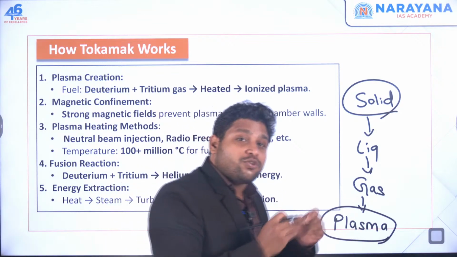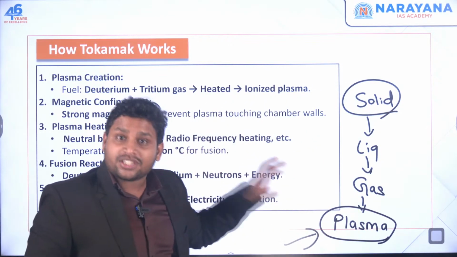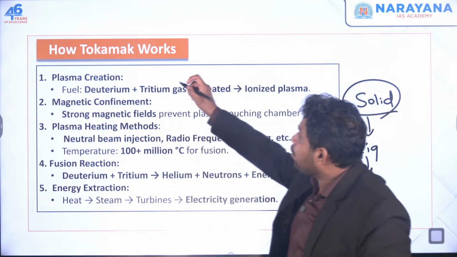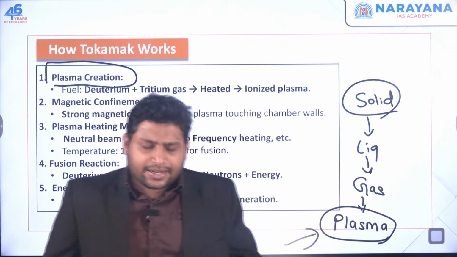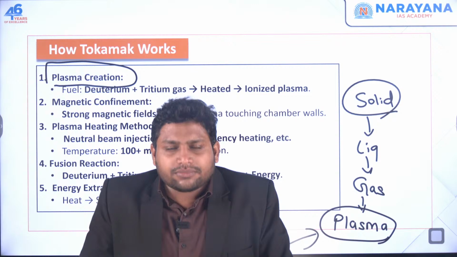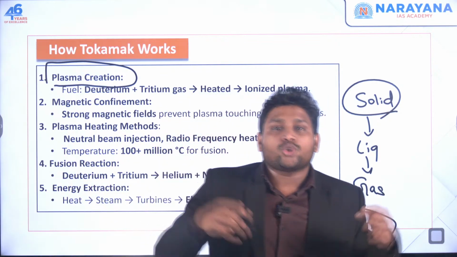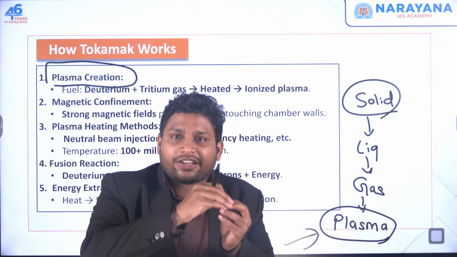Now when we are going for nuclear fusion, we also need this state of matter, that is plasma. So we have to create the plasma state over here. This is the first step. Now as I said, in the core of the sun, hydrogen is getting converted into helium through the same process of nuclear fusion. One hydrogen, second hydrogen, they are getting fused.